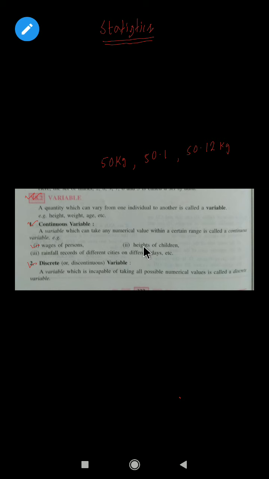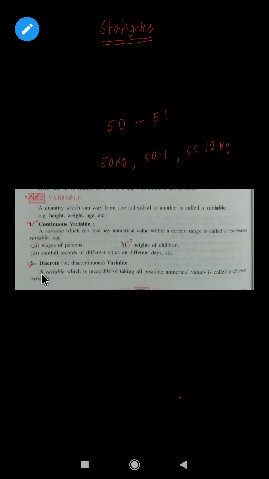Weight, height, this type of variable is continuous because it can take any number between two integral numbers. Suppose 50 and 51 are given. Between these two numbers, weight can take any number, 50.1, 50.2, 50.23. So these types of variables are called continuous variables.